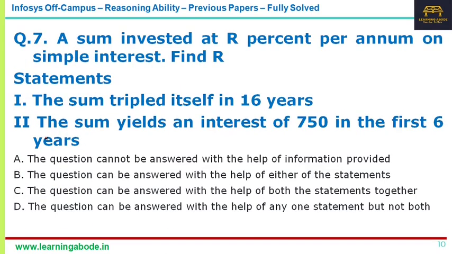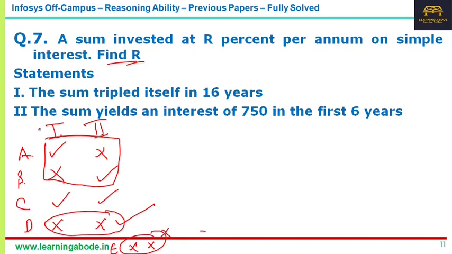Now let's go to the question here. It is on simple interest, and it's very easy to find. Now the sum tripled in 16 years. That means principal plus 16 years' interest, that is, P into R by 100. I'm sorry, yes, 16 years, I'm sorry.